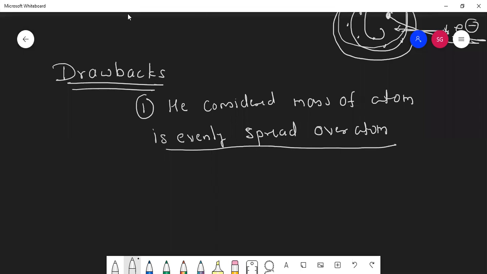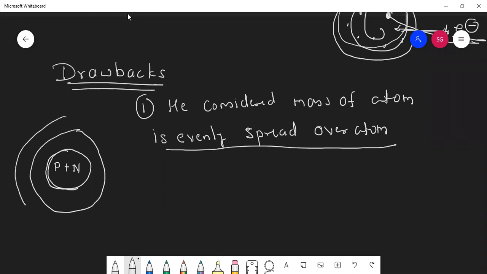Okay, now students, you know the exact atomic structure. What is the exact atomic structure? This is the nucleus, correct? What is there in the nucleus, students? Protons and neutrons. Little louder. Proton plus neutron, yes, very good. Proton plus neutron is there in the nucleus. And what is revolving around the nucleus, in different orbits? Electrons. Electrons are revolving, correct?